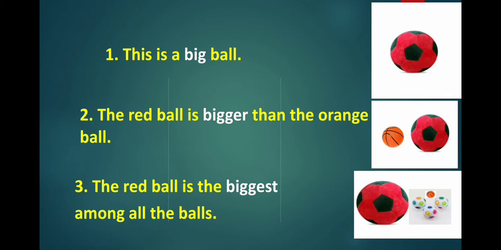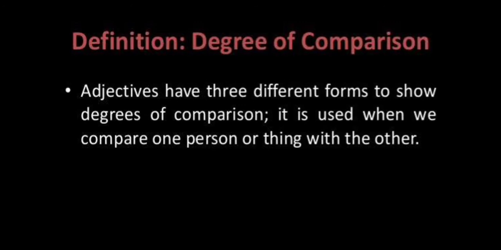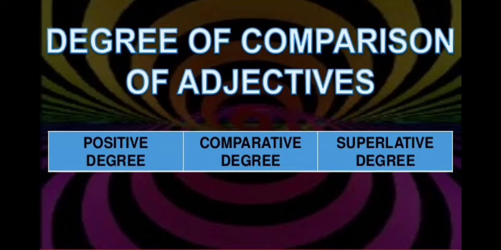So children, the three different forms of adjective are called the degrees of comparison. Adjectives have three different forms to show degrees of comparison. It is used when we compare one person or thing with the other. As I have told you, there are three degrees of comparison. They are positive degree, comparative degree and superlative degree.